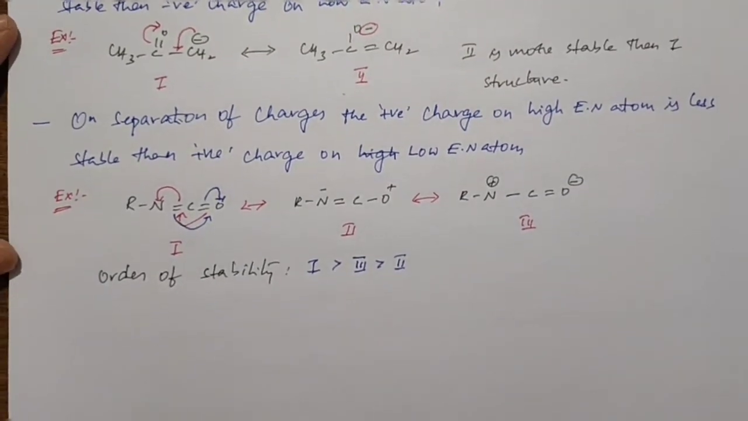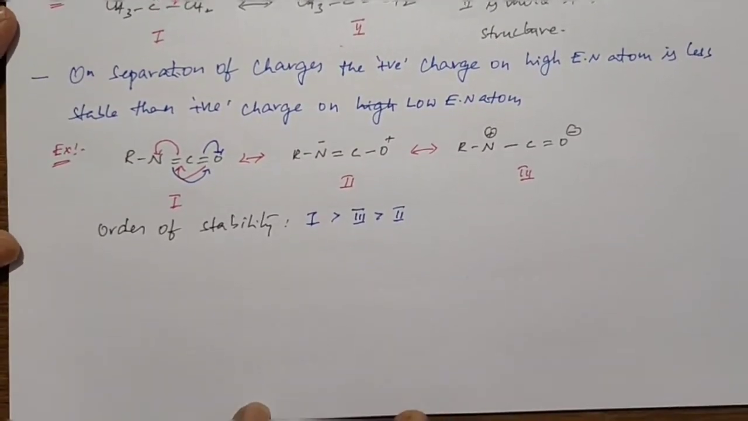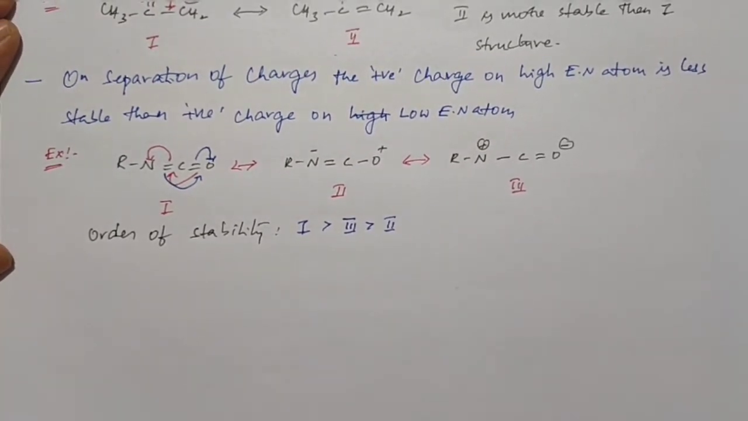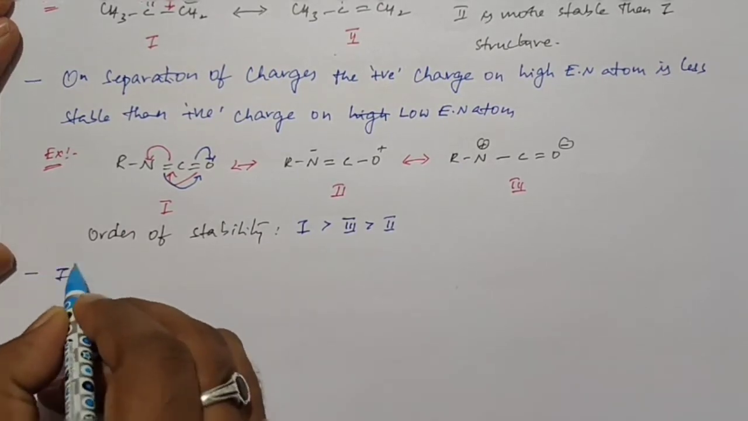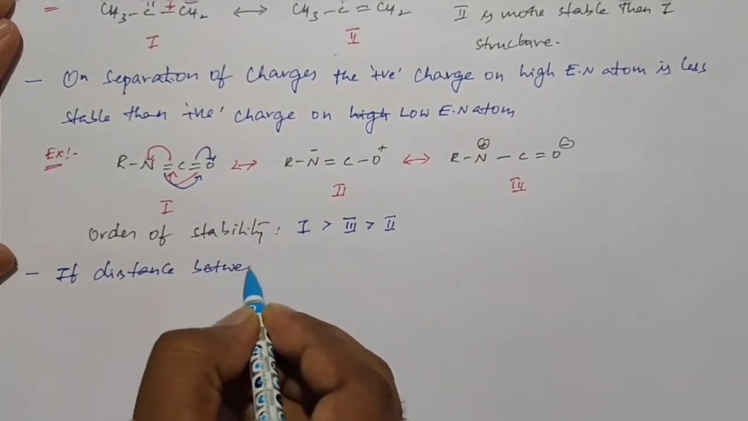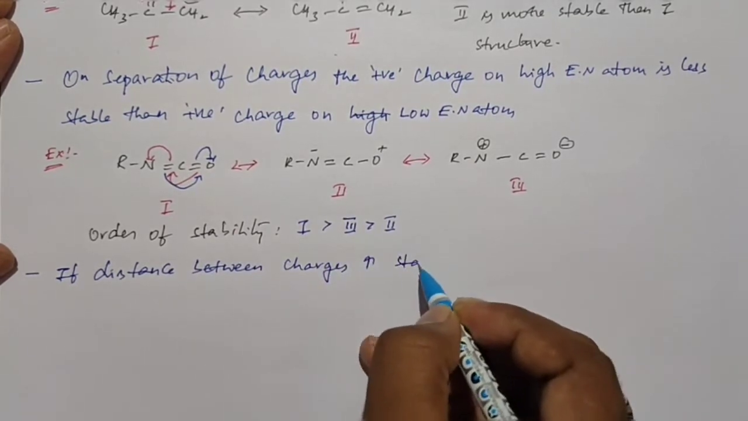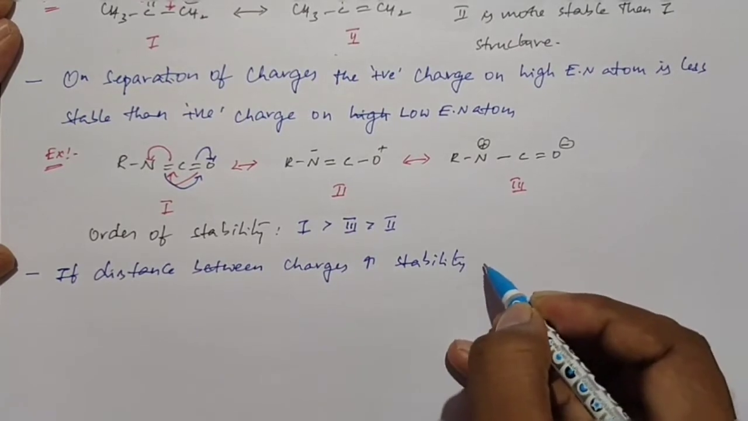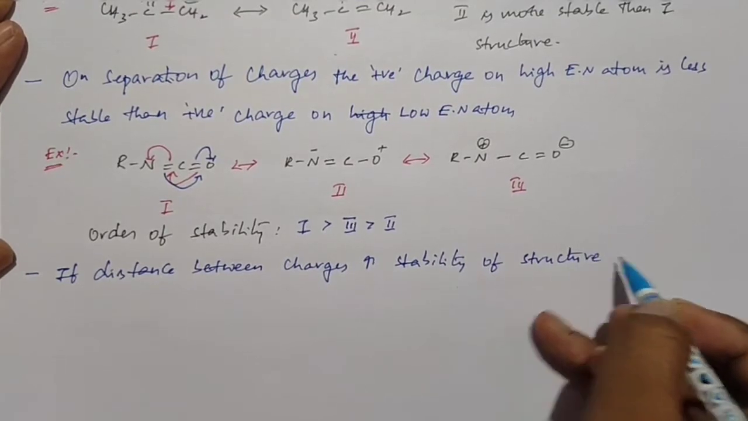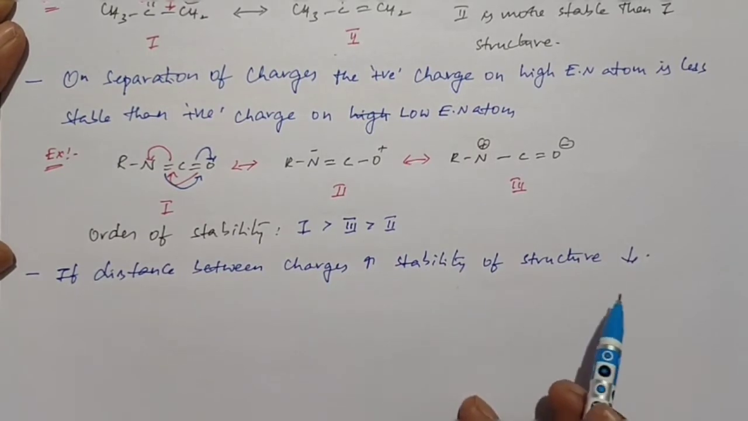And the last rule: if the distance between the charges increases, the stability of the compound decreases. What is the rule? Rule number 6, the last rule. If distance between charges increases, stability of a structure decreases.